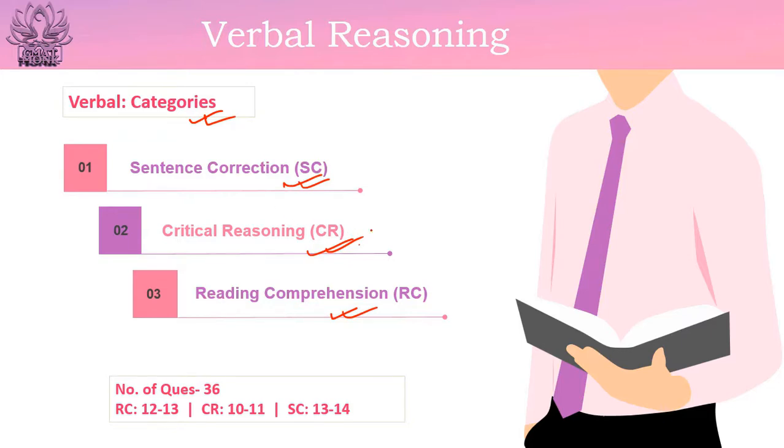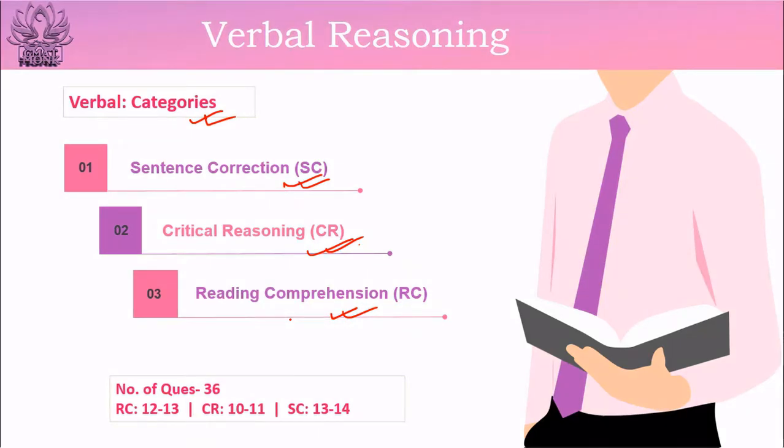So that is sentence correction question. In critical reasoning, you will be given a short passage, and based on the premises and the conclusion, you may be asked to strengthen that argument or weaken that argument, or there can be various different categories also. In reading comprehension questions, you will be given a long passage containing 3 or 4 paragraphs mostly, and then based on your comprehension and understanding of that passage, there will be 3 or 4 questions asked. There will be different type of questions, and based on your understanding and comprehension, you have to answer those questions.